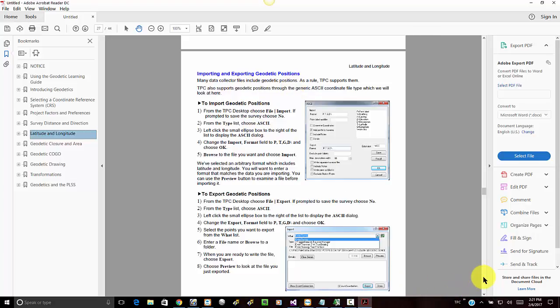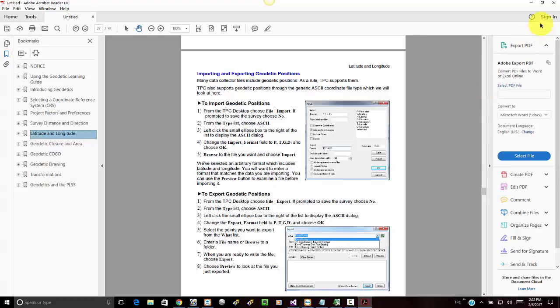So the learning guides are great. They're kind of cookbook, we call it. They list the tasks related to that topic, and then each task gives you the steps to follow and a picture of what Traverse PC should look like. So here I can learn how to import geodetic positions and also how to export geodetic positions. I follow along with these steps using the survey that I just opened, the Learn Geodetics, and my screen should look like what's here in the learning guide.